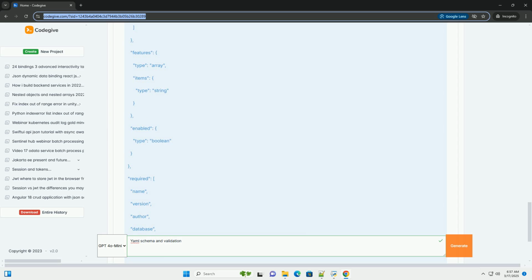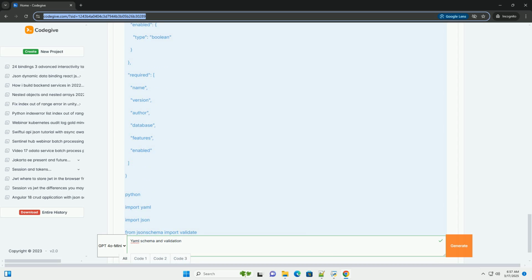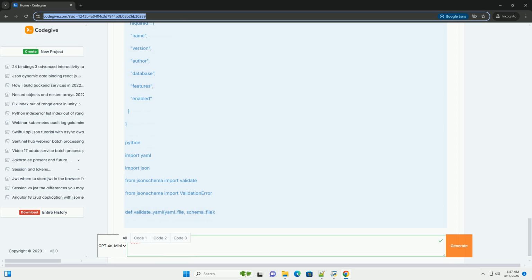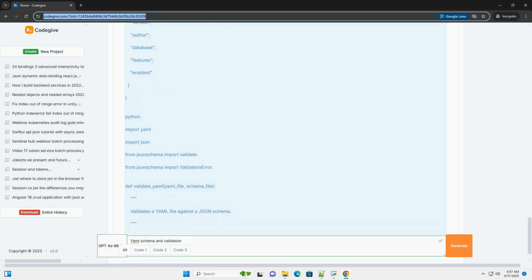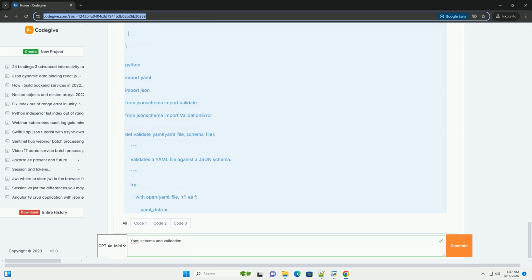YAML schema: a YAML schema defines the expected structure and data types within a YAML file. It's like a blueprint for your YAML data, specifying what fields are allowed, their types, for example string, integer, boolean, list, map, and potentially constraints, for example required fields, allowed values.